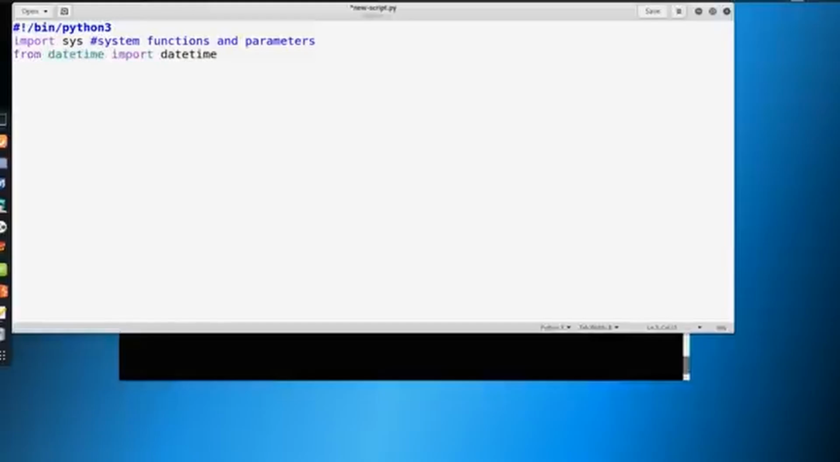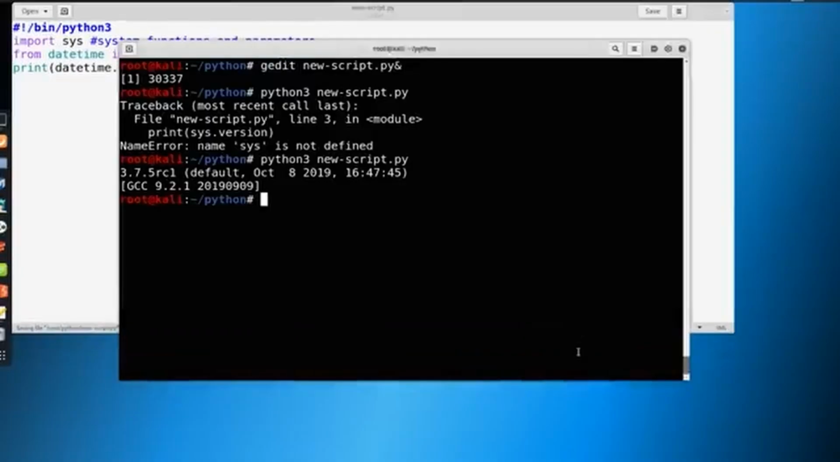So we can do the same thing with sys. We can import a specific part of sys, or we can import all of sys. So with datetime, we're importing a specific part of it, right? And we can do something like print datetime.now, and it should print us the date and time. So do this, you can see now today's date is 11/16/2019 and what time we're recording.